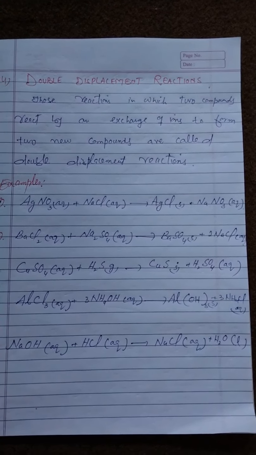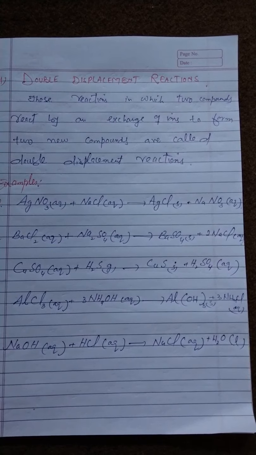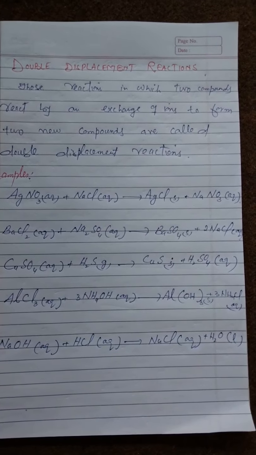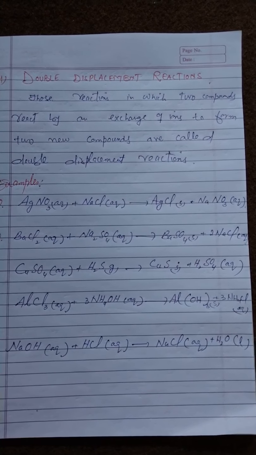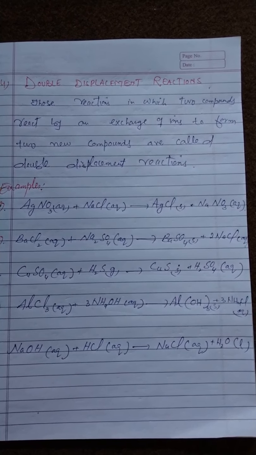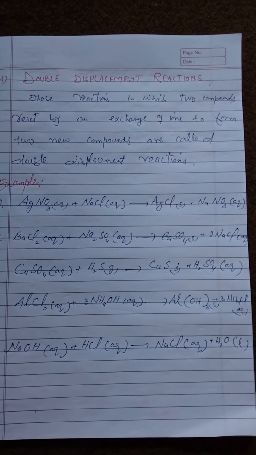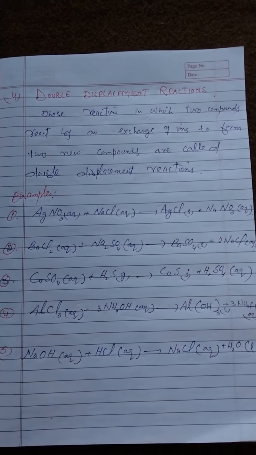Another example, barium chloride reacts with sodium sulfate. It forms barium sulfate and sodium chloride. So two compounds, barium chloride and sodium sulfate, they react to form two new compounds, barium sulfate and sodium chloride. So here exchange of ions takes place.